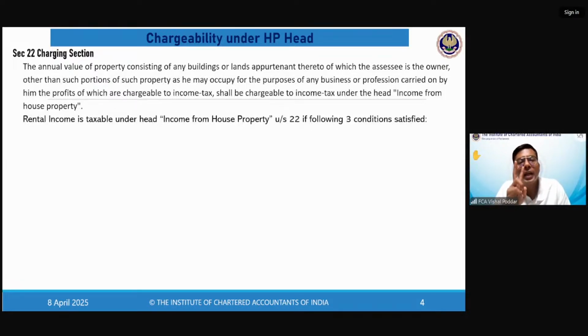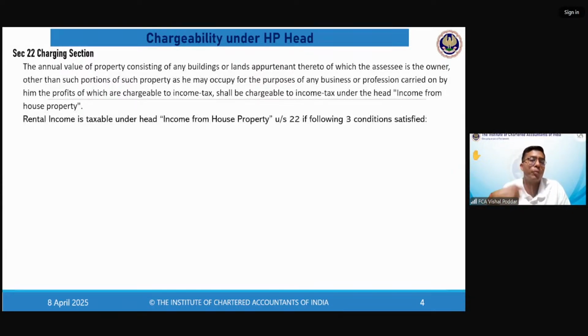Two, I will get a value which I will get when I'm giving it temporarily. Now, capital gain head will cover the first value. That is where you are permanently giving it, permanently selling it, permanently transferring it. So one-time value, when you transfer it permanently, will be covered by capital head.